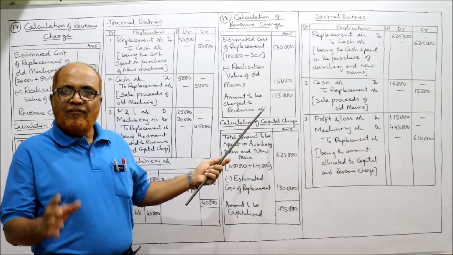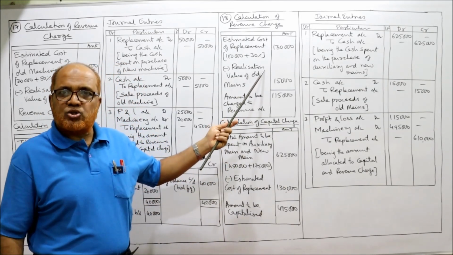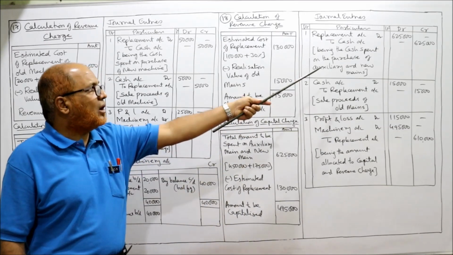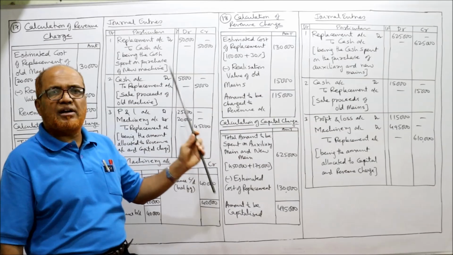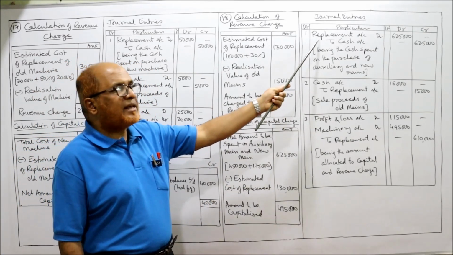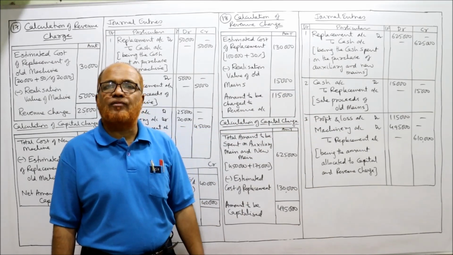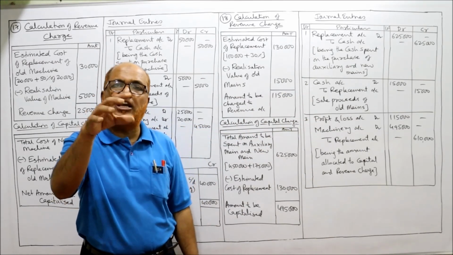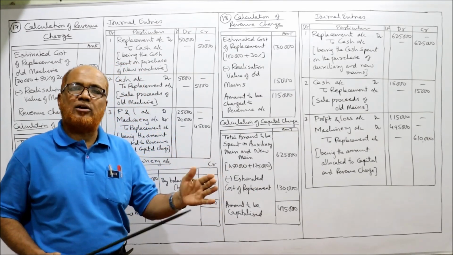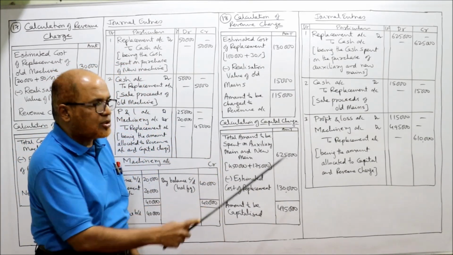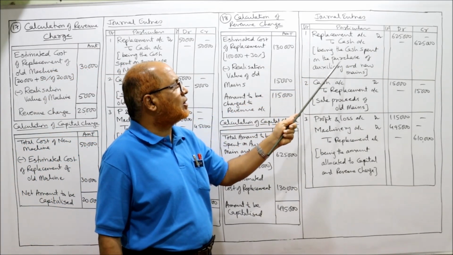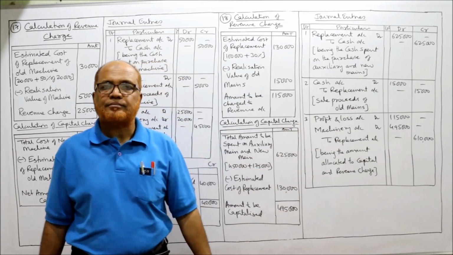Over. First it is asking you how much amount to be charged to revenue account. Second, how much amount to be capitalized. Both we have calculated. Now journal entries. Exactly same entry is what we have done in the previous problem. First entry. Replacement account debit to cash account for the amount spent on the new main and auxiliary main. The total amount required to be spent on new and auxiliary main is 6,25,000. The amount 6,25,000 being the cash spent on the purchase of auxiliary and new main.